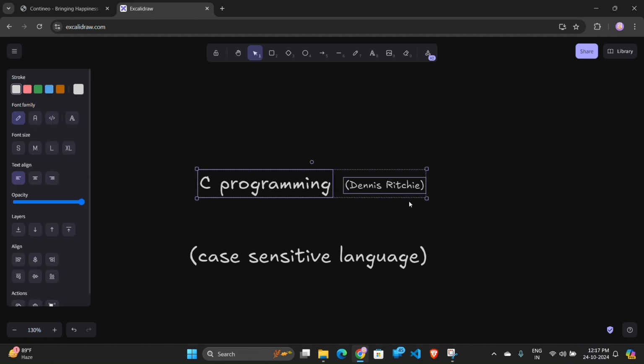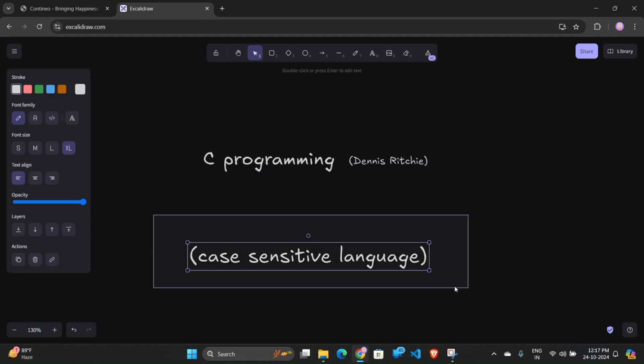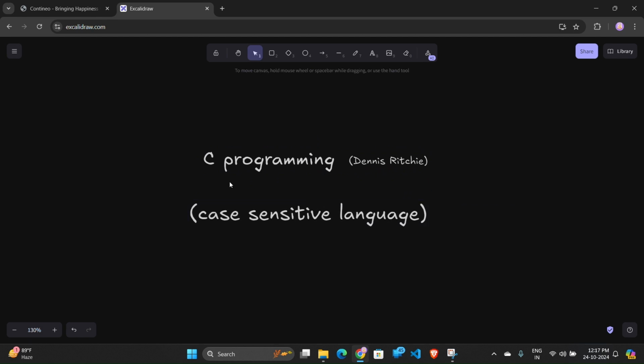Before that, I will tell you some basic knowledge about who invented C. Dennis Ritchie is the person who invented and created C programming.